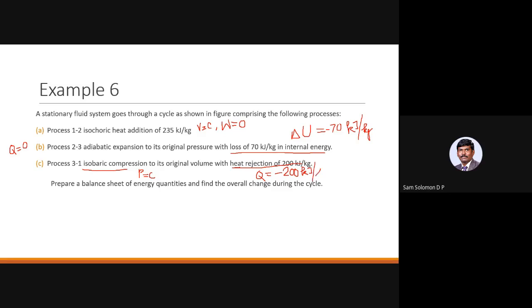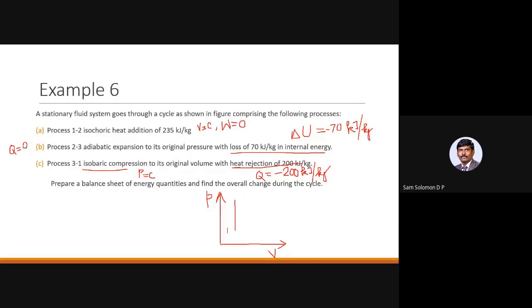Okay, so if you look at the PV diagram, actually in this problem the PV diagram is given to you. In some problems they'll ask you to draw the PV diagram. The first process is constant volume heat addition.